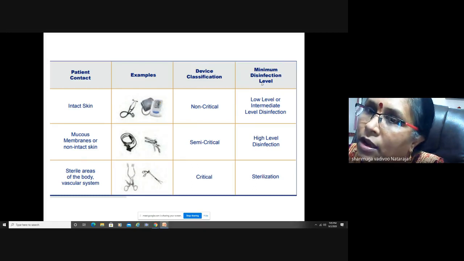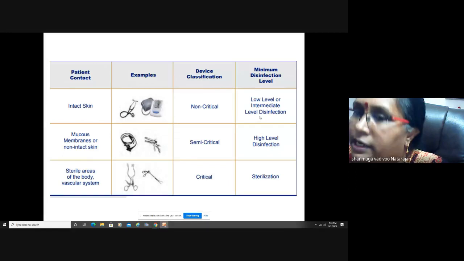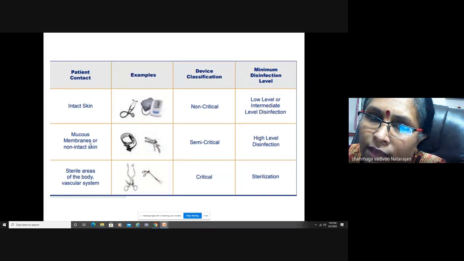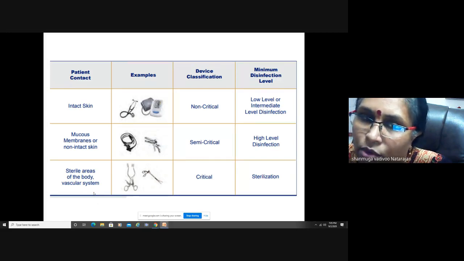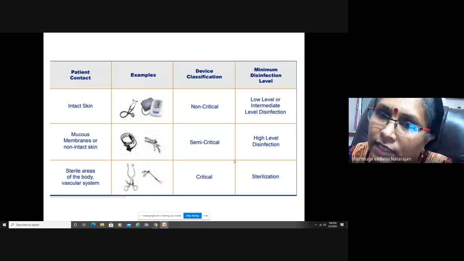Accordingly, for intact skin, low level or intermediate level disinfection is used. For devices which come into contact with mucous membrane or non-intact skin, you have to do high level disinfection, and anything which goes into the sterile areas of the body you have to sterilize. Is that clear?